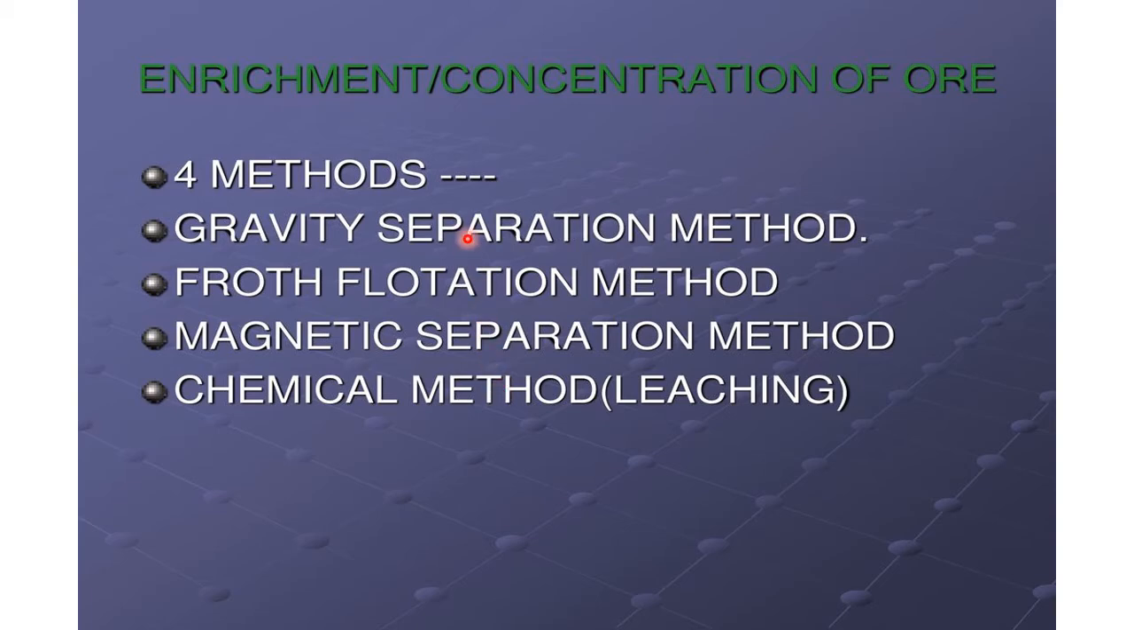Gravity separation depends upon gravity, weight, mass. Froth flotation is best for sulfide ores, where the impurities are removed by this method. Magnetic separation: if the impurity or the metal is magnetic in nature, at that time we follow this method. Chemical method: if the physical method fails, then we go for the strong chemical method wherein we remove the impurity by some chemical agents. All this we study in the 12th class. Till then, please hold it.